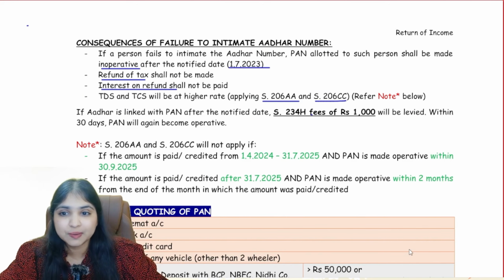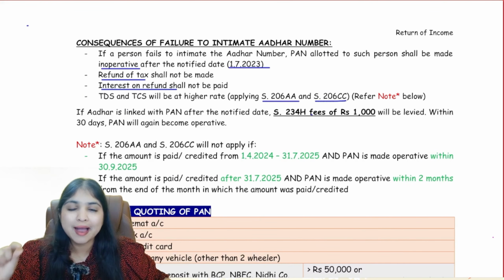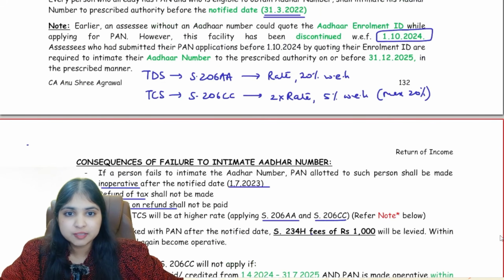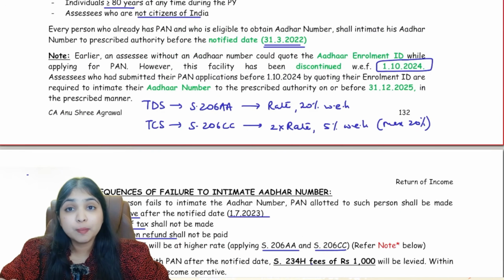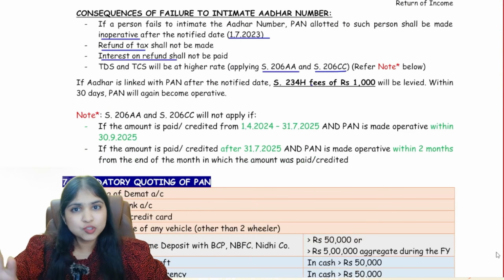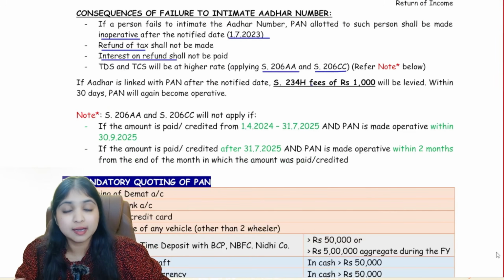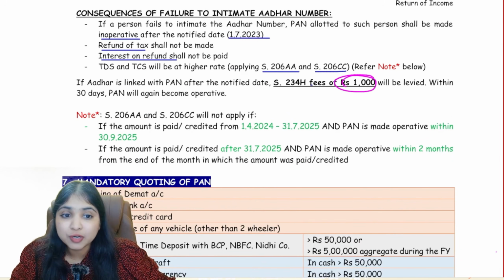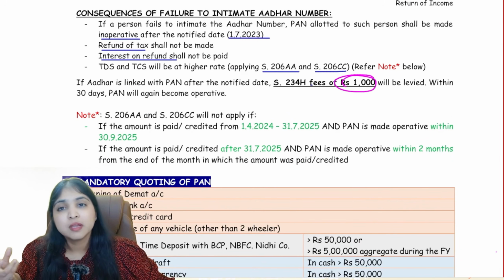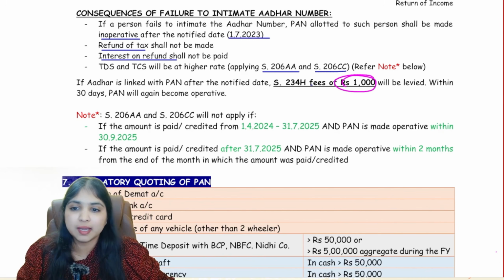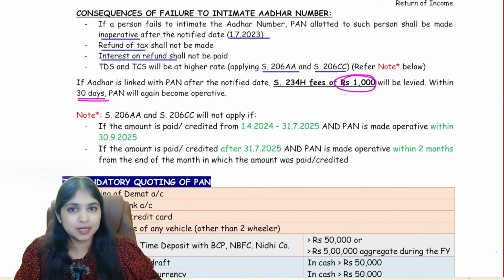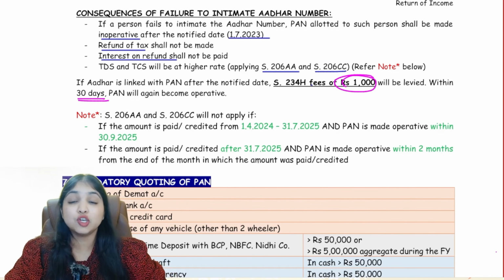And one more thing, guys. If you don't link your PAN with your Aadhaar by 31st March 2022, yes, you can link after that only. Like today also I can go and link. But I'm linking after the due date, after 31st March 2022, so some consequence I will have. I will have to pay 234H fees of 1000 rupees. Once I interlink my PAN with my Aadhaar, my PAN will become operative again within 30 days. Okay, this is our entire section of 139AA.